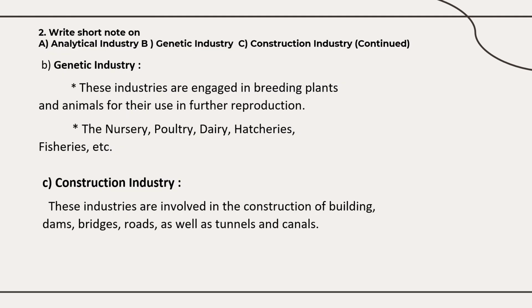And next is genetic, which is rearing or breeding plants and animals for their use in further reproduction. You can give examples: nursery, poultry, dairy, hatcheries, fisheries, etc. Construction, you can write on your own: industries which are involved in the construction of buildings, dams, bridges, routes, as well as tunnels and canals.